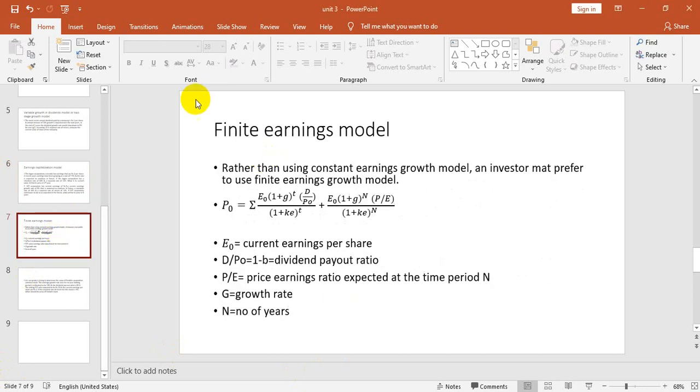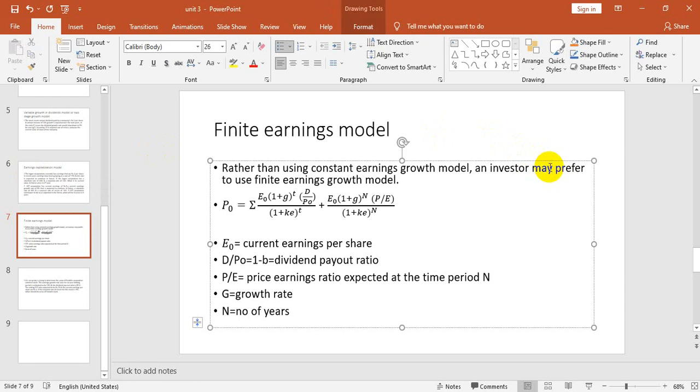This is another earning capitalization model, the finite earnings model. Here, rather than using the constant earnings model, an investor may prefer using the finite earnings model. This is the formula: E0 into (1 plus G) power T into D by PO, plus E0 into (1 plus G) power N into P by E, divided by (1 plus Ke) power T, (1 plus Ke) power N.